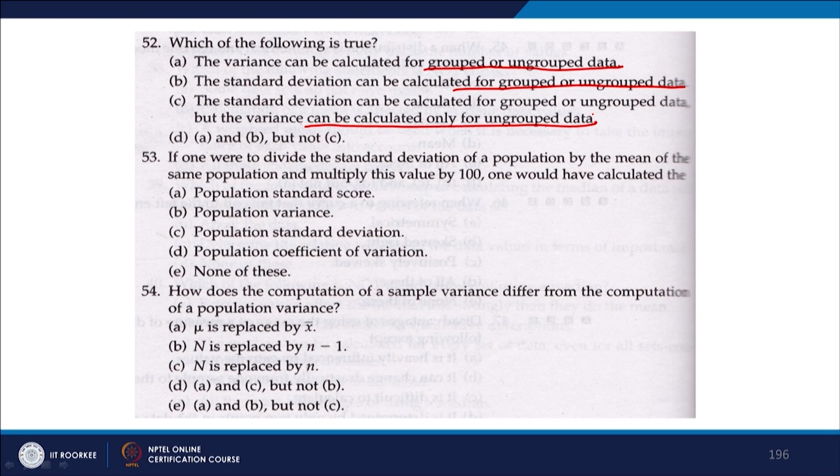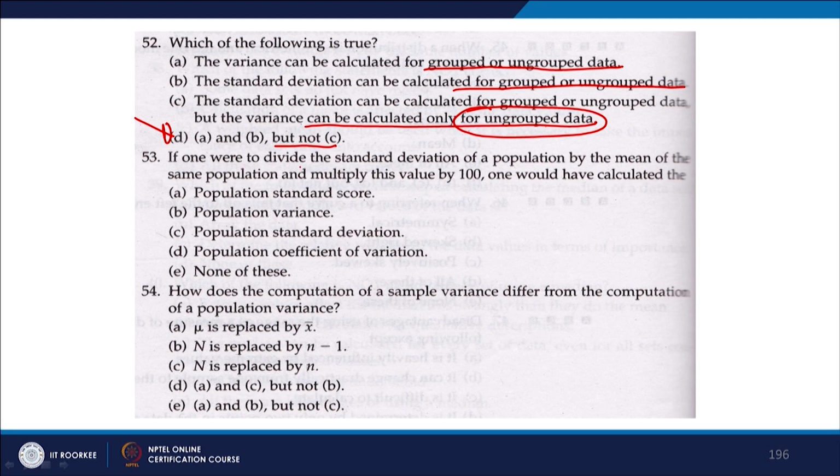So, for 52 the answer is A and B but not C. Just see why not C. The standard deviation can be calculated for grouped and ungrouped data, but the variance can be calculated only for ungrouped data. No, this is not correct. We can calculate variance for ungrouped data as well.